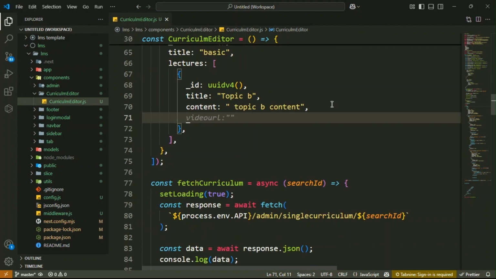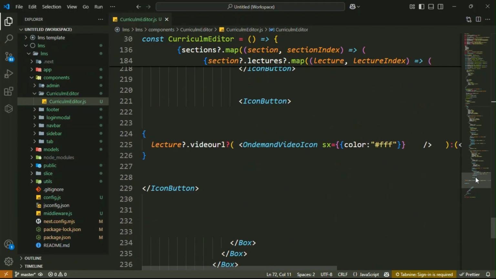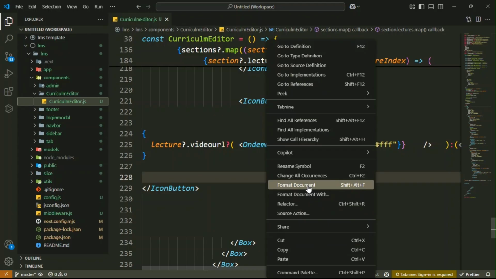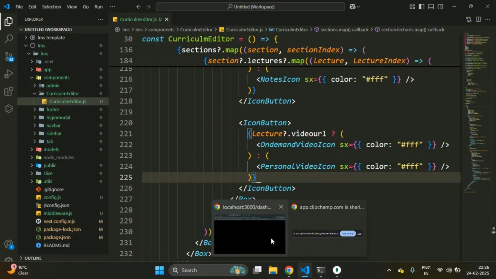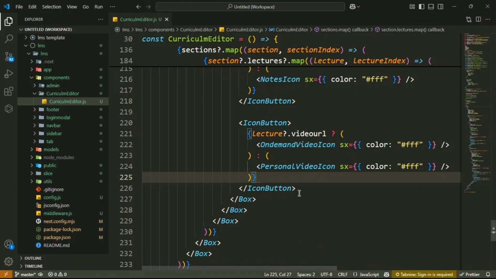In the next section write anything like https, you can write a YouTube URL. For now it is just dummy data, so don't worry about it too much, got it. Also format your document, then check it, guys. If we have the video URL, then we will display this type of icon, otherwise we will display this type of icon, got it.